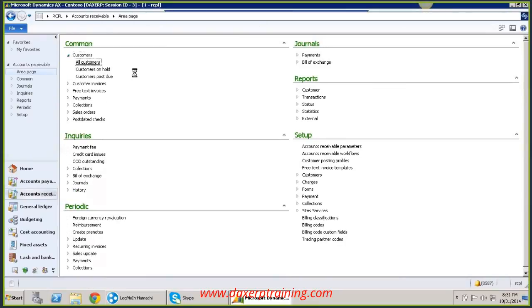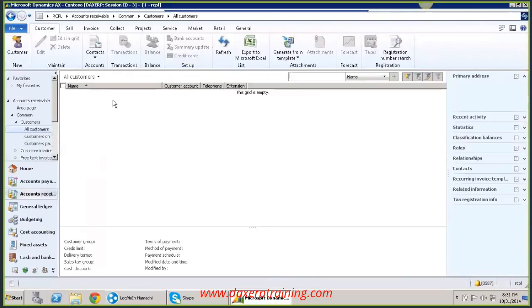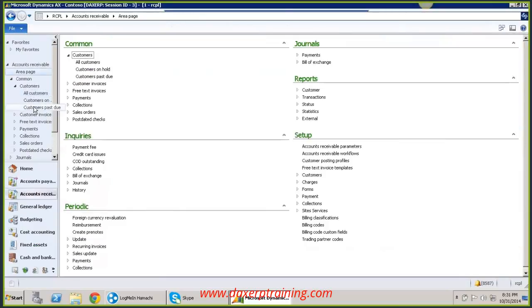We'll see whether customers are available. No customers are available here. Completely blank. So what exactly does that mean? If no vendor and no customer exist, there is no business transaction either. So right now we have to create everything from the basic setup. We have created a company, and from here we are going to create all the setups.